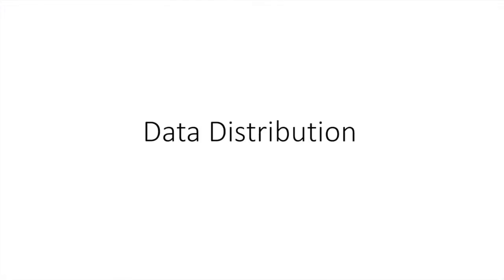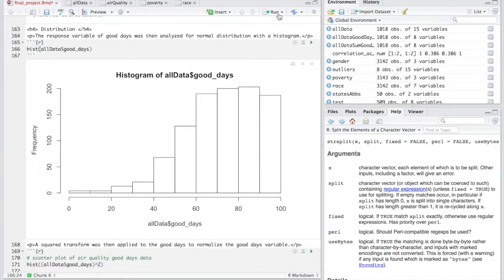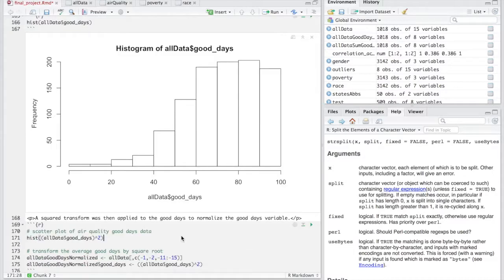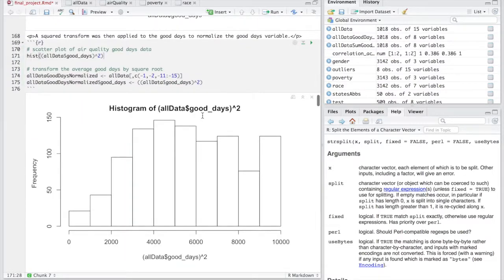So next, I wanted to see if the distribution of good days was normal, because for my linear regression model, this is important. So I did this by making a histogram of the data that you can see here, and you could see that it's pretty right skewed. To normalize it, I tried a bunch of transforms, and the square transform really worked well to normalize the distribution, and then I applied that transform for the good days variable in my data.